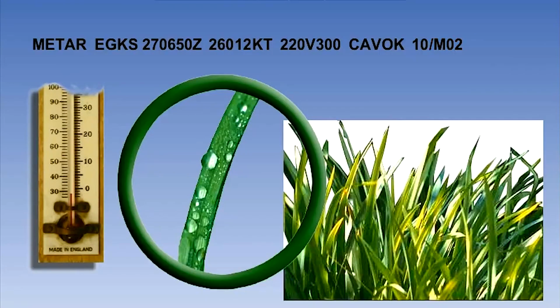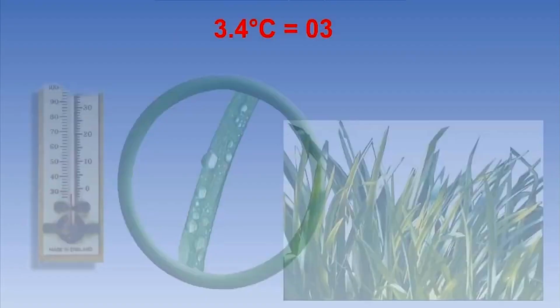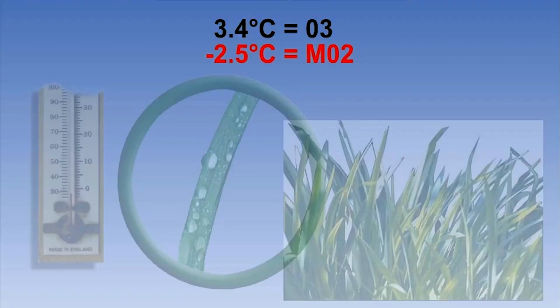In this specific example, the air temperature is plus 10 degrees Celsius and the dew point is plus 2 degrees. If either value is negative, you will see an M prefix indicating a minus sign. So, in this case, the dew point would be minus 2 degrees Celsius.